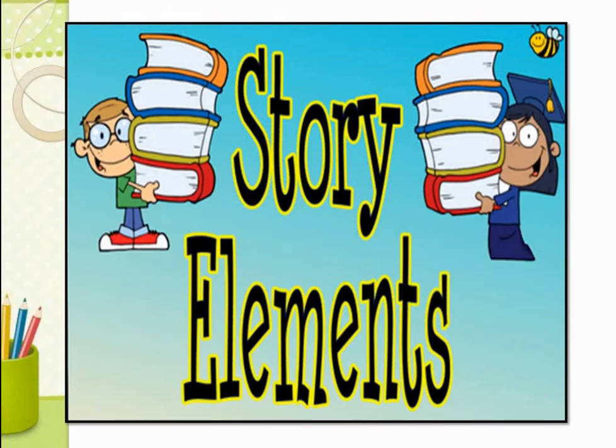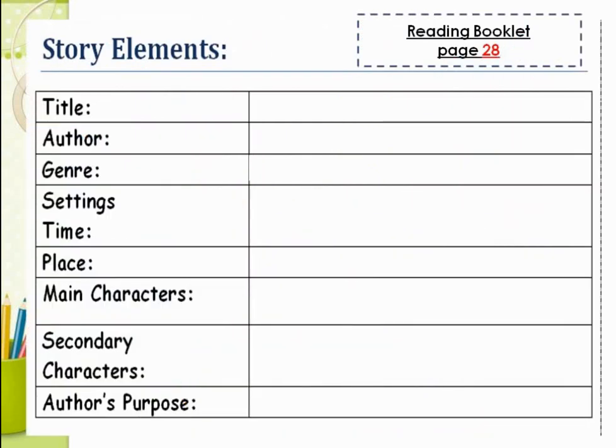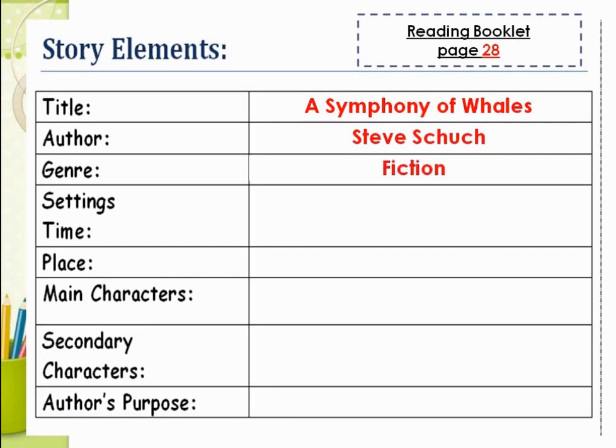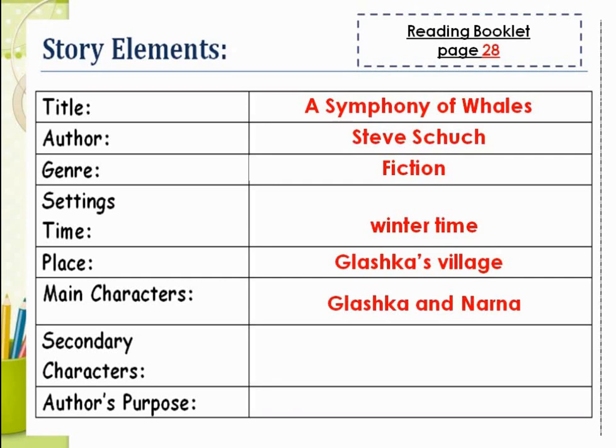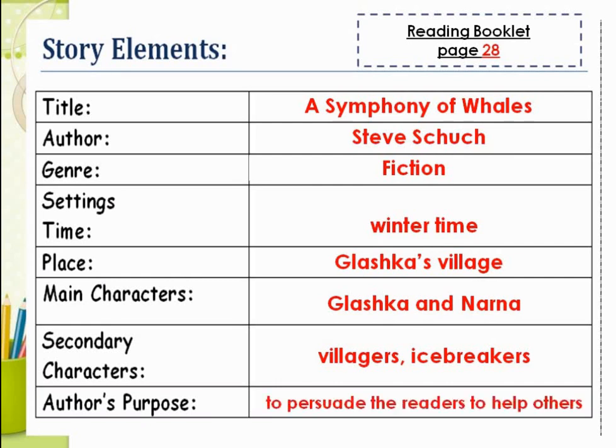Let's have a short review about the story elements. The title of this selection is A Symphony of Whales by Steve Scutch, and the genre is fiction. Setting, wintertime, and the place is at Glashka's village. The main characters are Glashka and Norna. Secondary characters are the villagers and the icebreakers. And of course, the author's purpose of this story is to persuade the readers to help others.